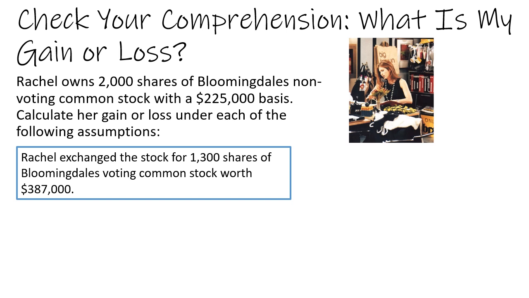In this case, Rachel wouldn't recognize a gain or a loss at all because she's trading one type of common stock for a second type of common stock. Accordingly, she recognizes no gain, and her new basis for the exchange is the basis of the shares that were exchanged, or $225,000.